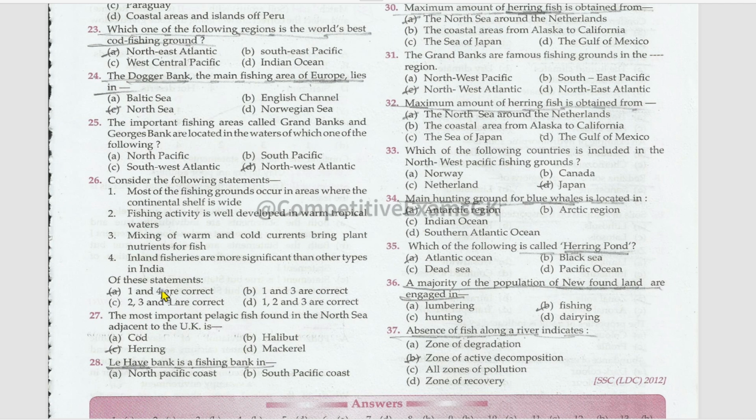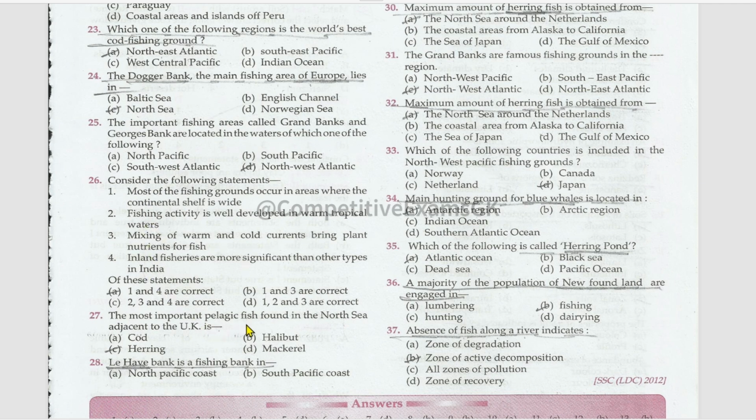Consider the following statements. Okay, most of the fishing grounds occur in areas where the continental shelf is wide, right? Fishing activity is well developed in warm tropical waters. It is mixed waters. Warm and cold currents are mixed. Mixing of warm and cold currents bring plant nutrients for fish. Inland fisheries are more significant than other types in India. Yes, true. 1 and 4 are the correct statements.